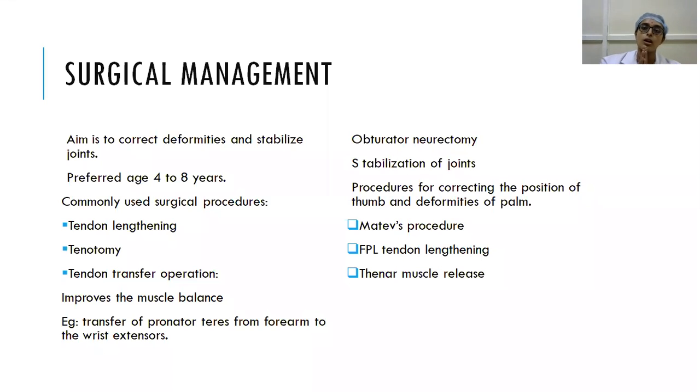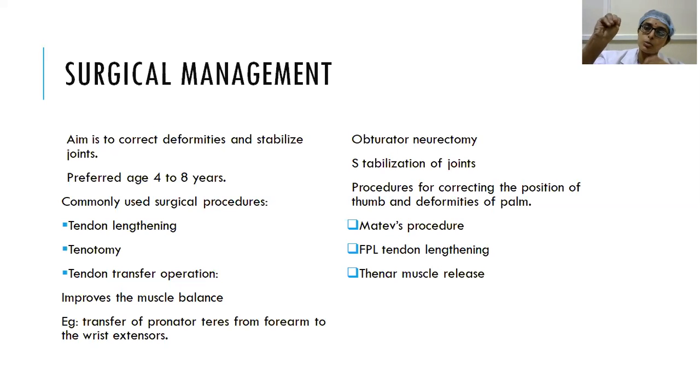Stabilization of joints. Whenever there is flexion deformity, for example, if there is some flexion deformity of the ankle joint, plantar flexion or fixed equinus position, you will try to do different surgeries like Lambrinudi procedure, triple arthrodesis. Different procedures are there, which are beyond the scope of discussion right now.